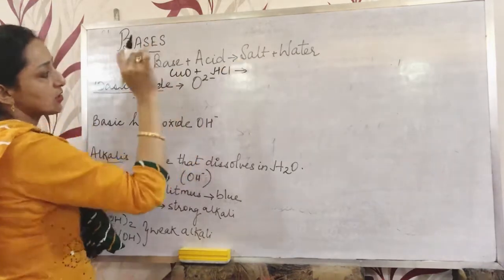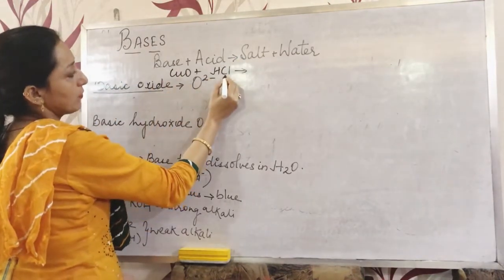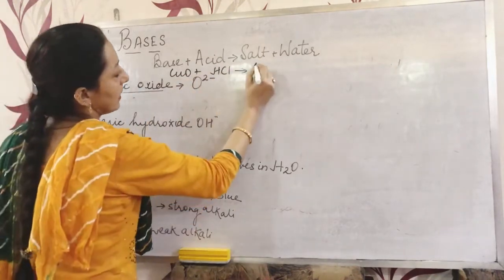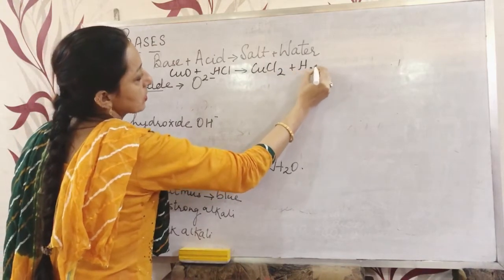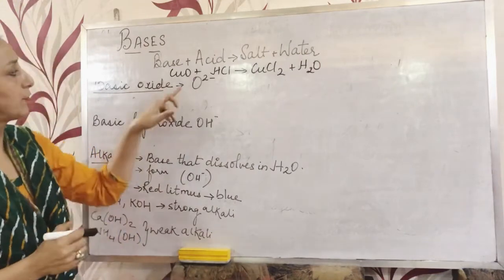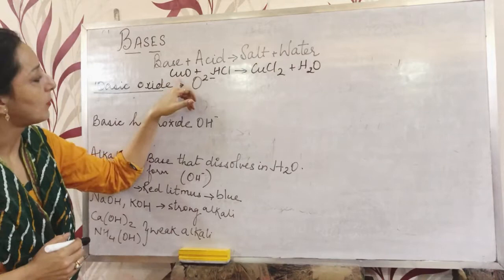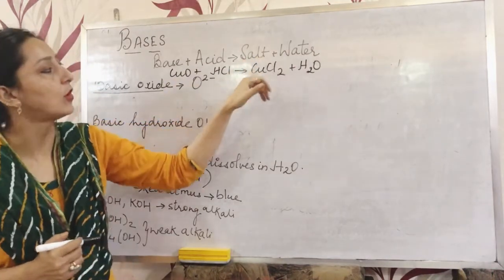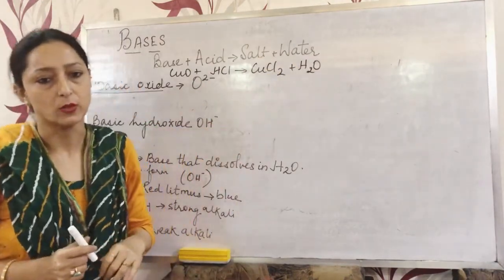It will give a salt, copper chloride, and water. So from here we can see that a base, copper oxide, when reacted with hydrochloric acid, will form a salt, that means copper chloride, and water is given out.